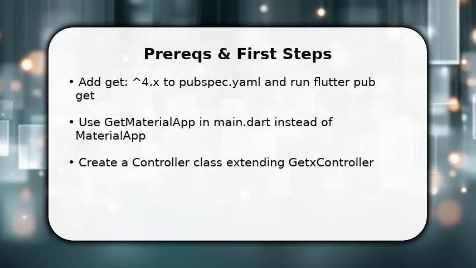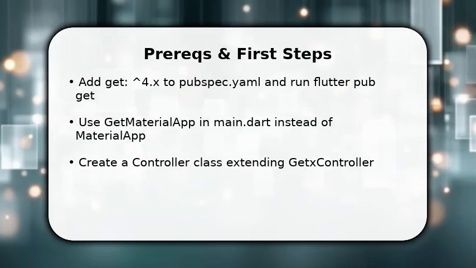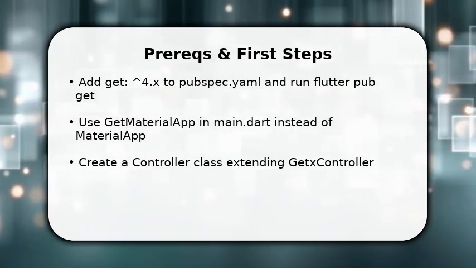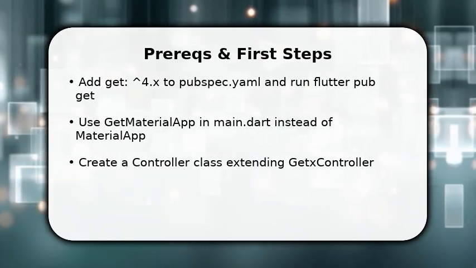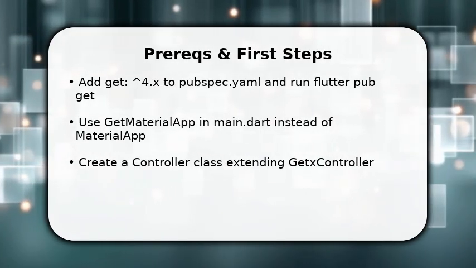You need Flutter and a new or existing project. Once ready, add Get to pubspec.yaml and run flutter pub get. Replace MaterialApp with GetMaterialApp so routing and dependency injection work.